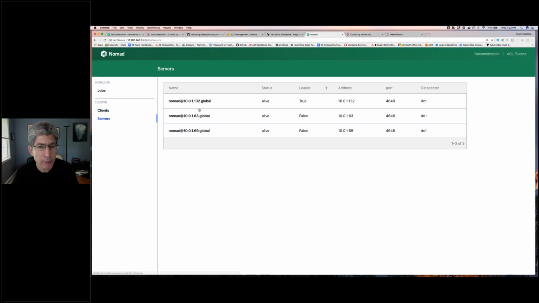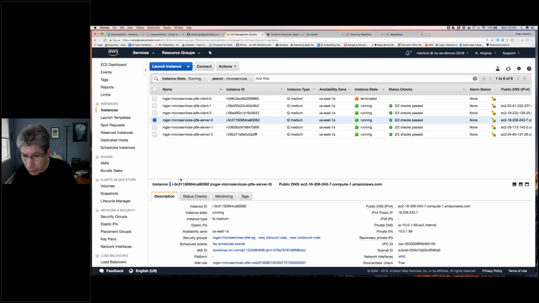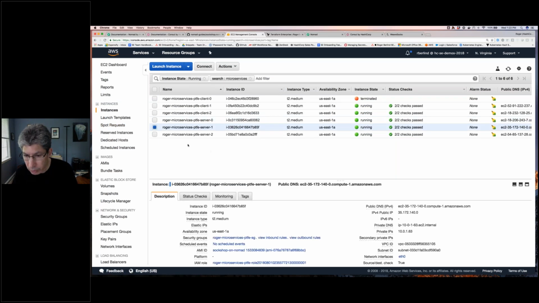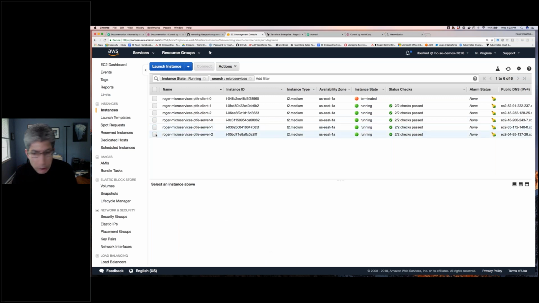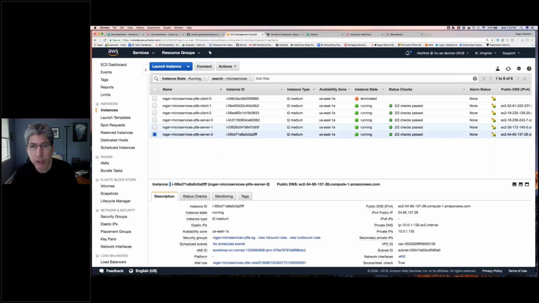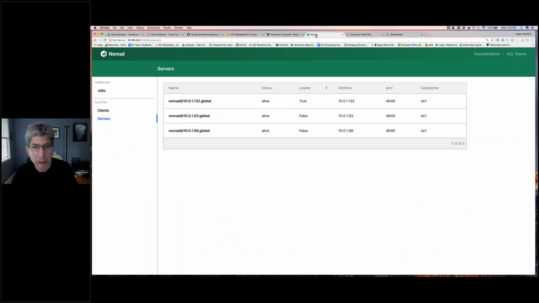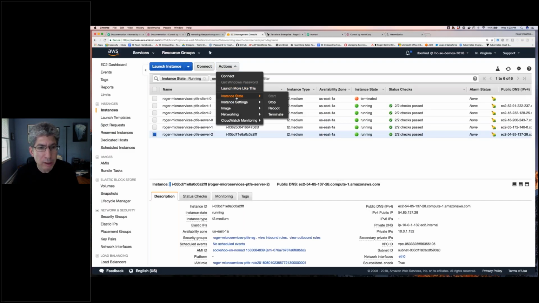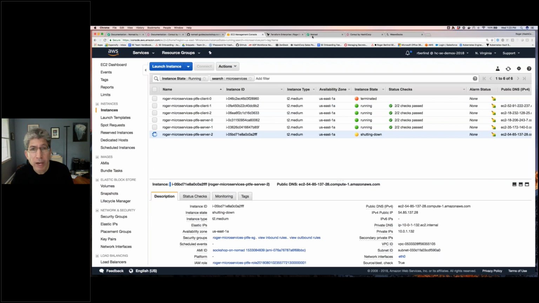If we look at the Nomad, remember earlier I showed you the Nomad servers. The one that's the leader is currently 10.0.1.132. Let's kill that. So that one is not this one, but I think the second one. Okay, nope, not that one either. Must be the third one, 10.0.1.132. Let's make sure. Yeah, that's the leader. So let's terminate this guy as well. Instance state terminate, right?